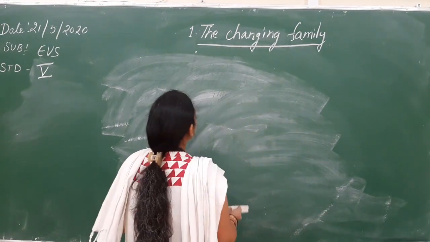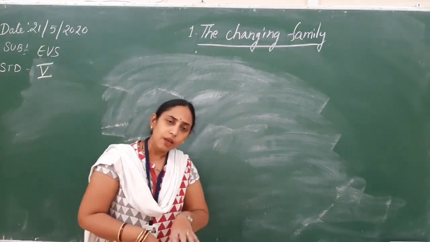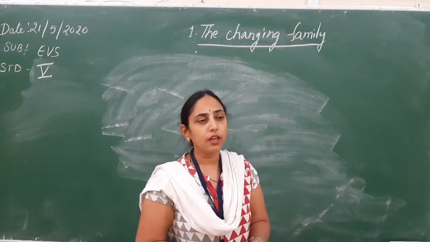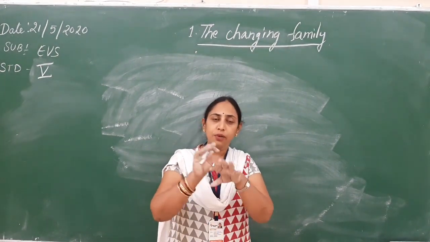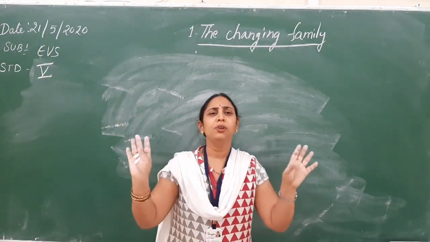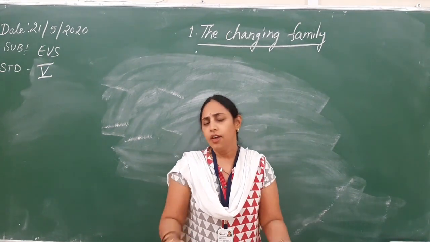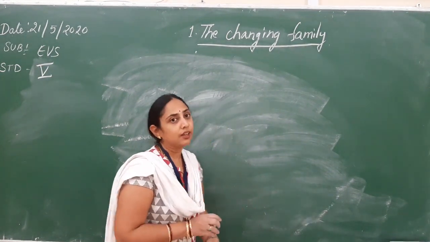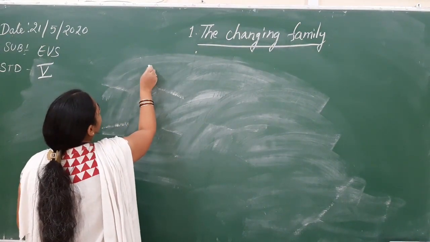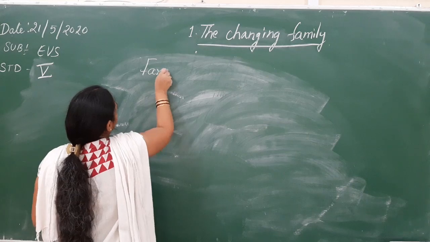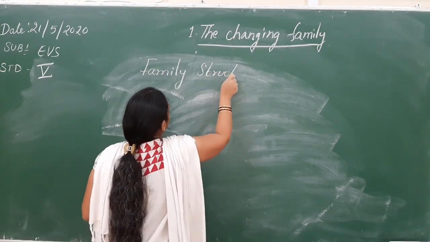Now, let us see another thing. Suppose we are happy, as I have moved to a city, I got a good job and I am living very happily. I am able to purchase everything. I am able to fulfill all the needs of myself, my family, my children. So that is a good thing. But here comes a small thing, that is family structure.